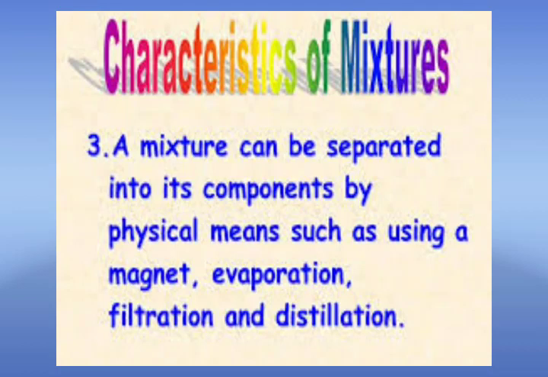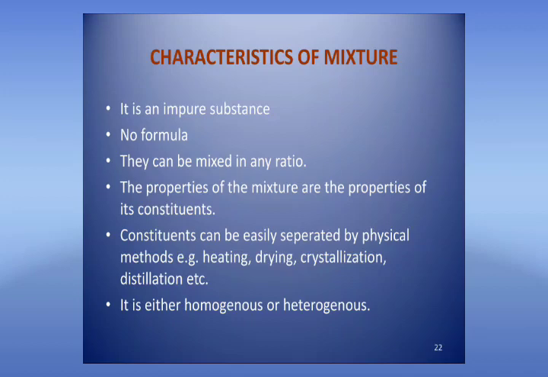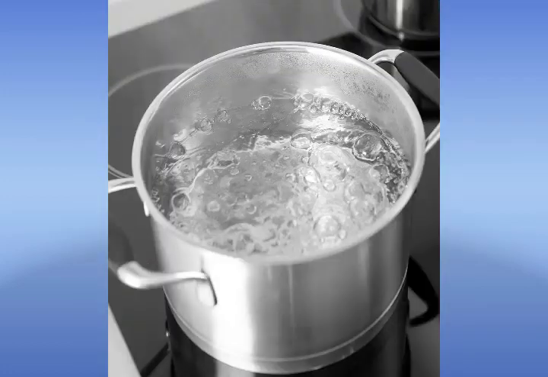When this solution is heated, water gets evaporated and salt is left behind. Fifth, the melting point or the boiling point of a mixture is not fixed. It depends on the proportions of its components. For example, pure water boils at 100 degrees Celsius, but salty water boils at a higher temperature than 100 degrees Celsius.